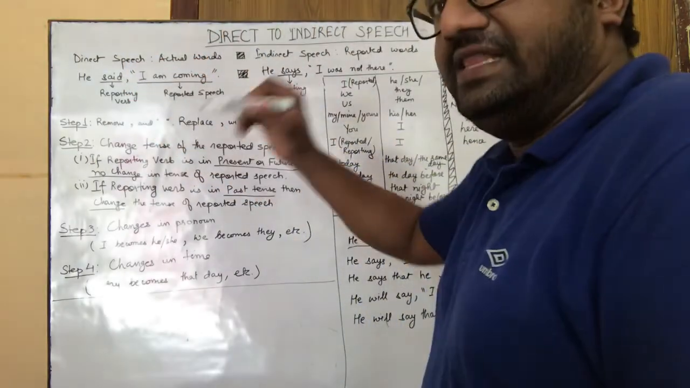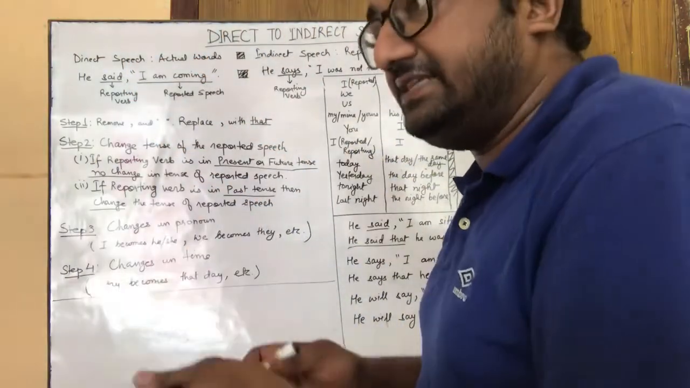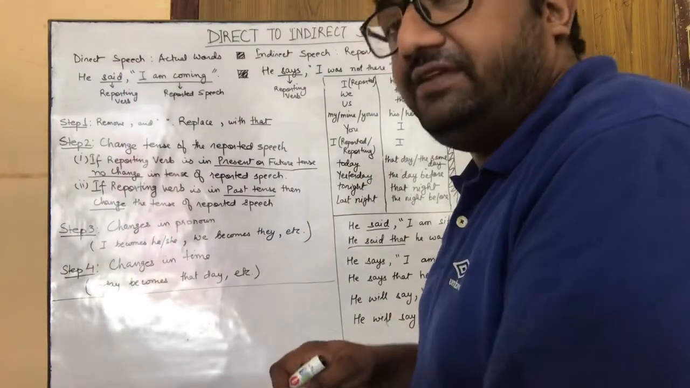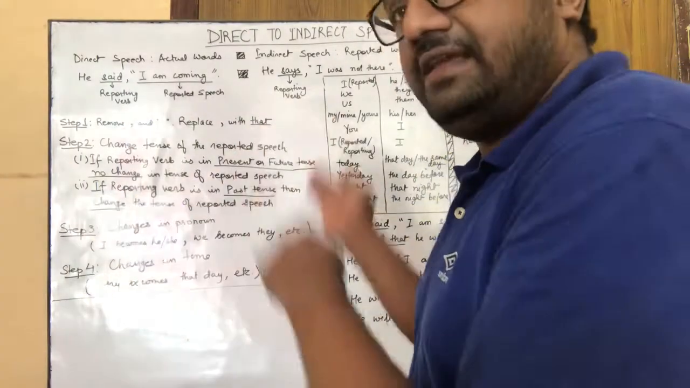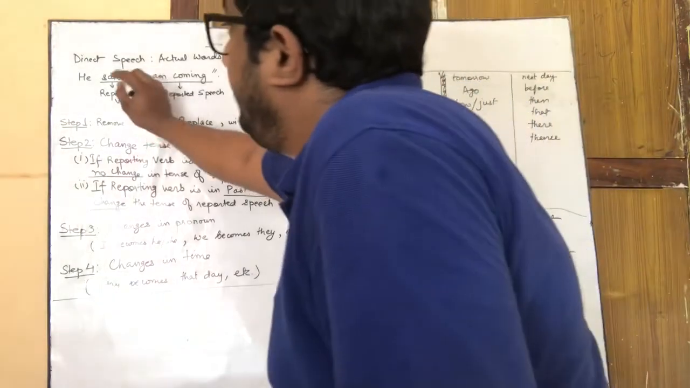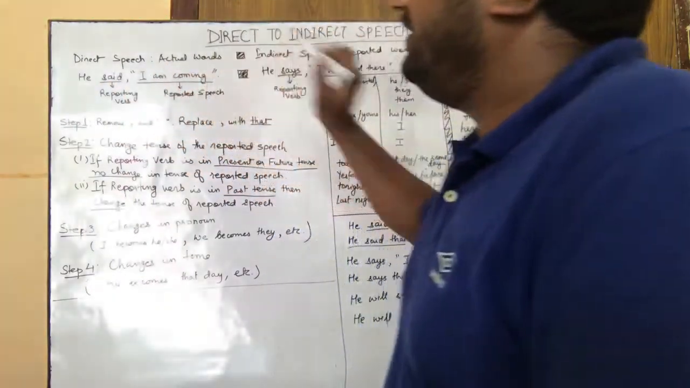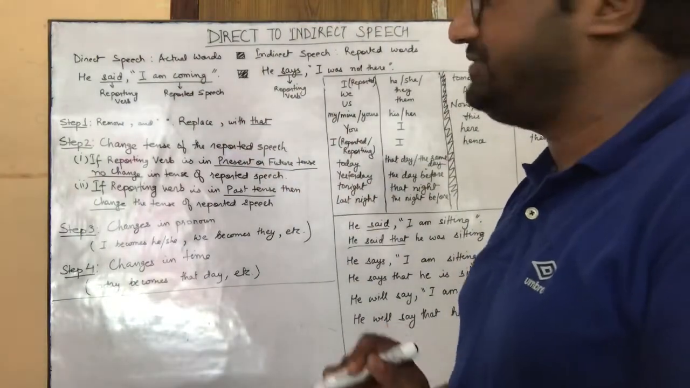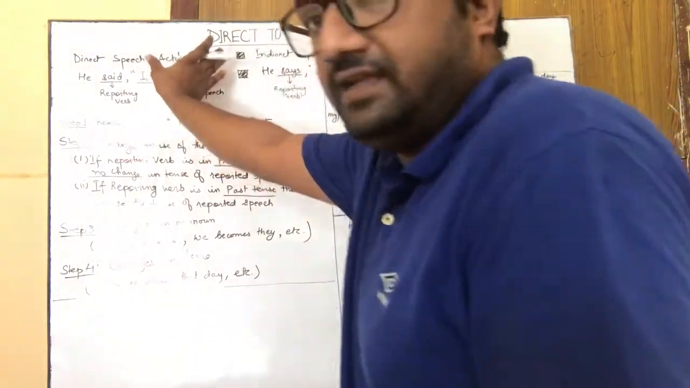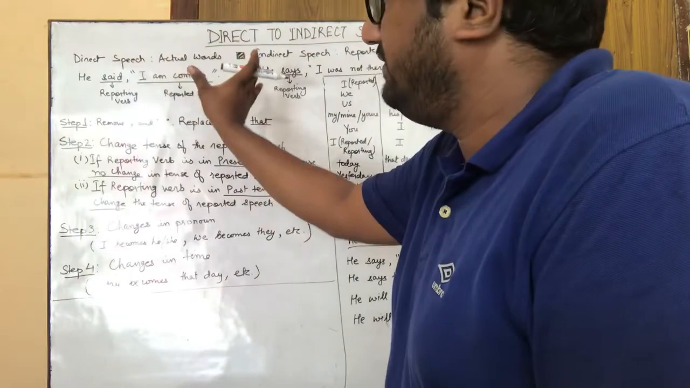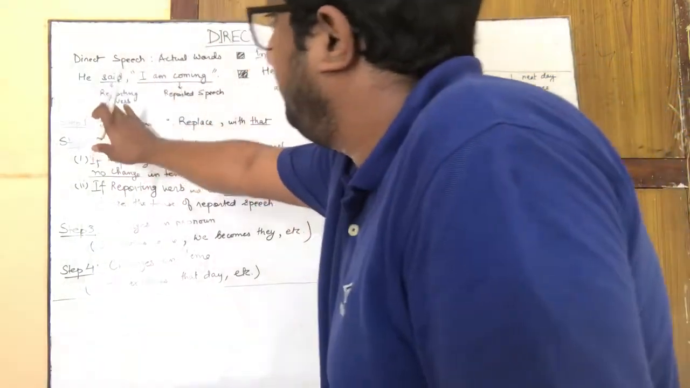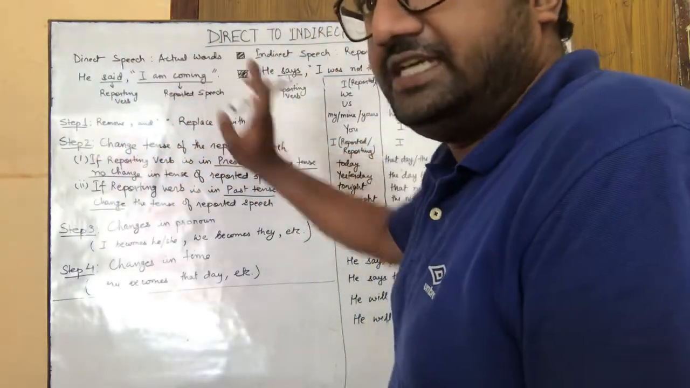Said, says, will say. Said would be past tense. Says or is saying would be present tense. Will say would be future tense. So depending upon the tense of the reporting verb, you will decide whether you have to change the tense of the reported speech, the part which is within the quotes or inverted commas.